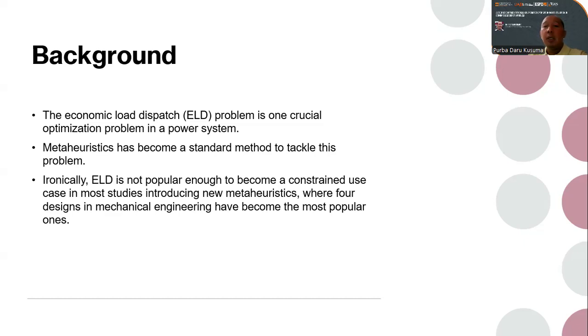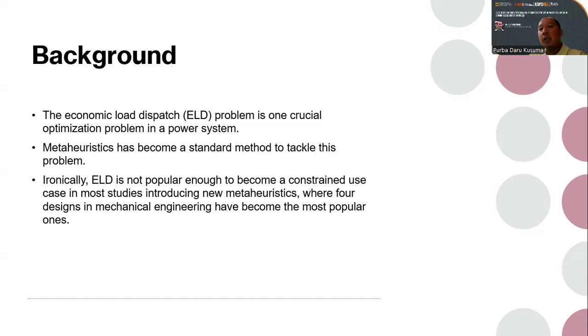The ELD problem is a constraint problem that consists of two constraints. The first constraint is the equality constraint, where the total power of the generating units should be equal to the power demand in the system.